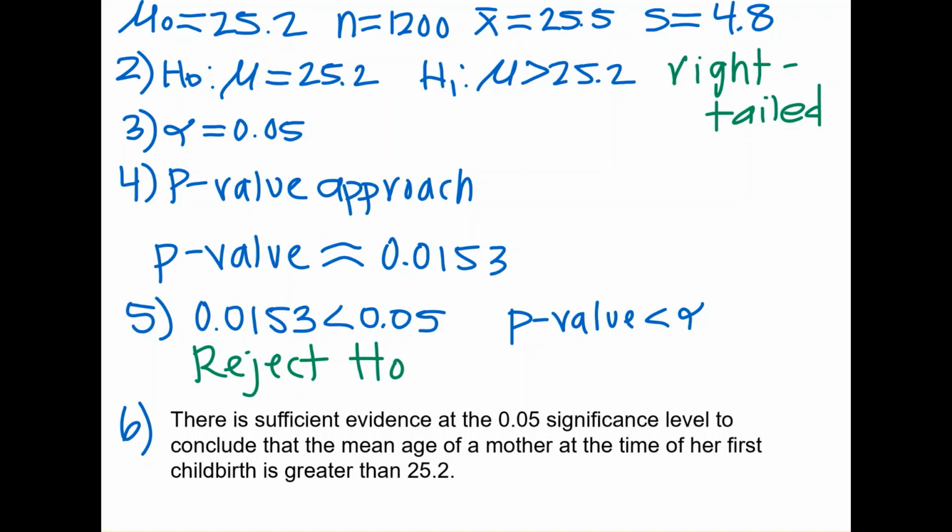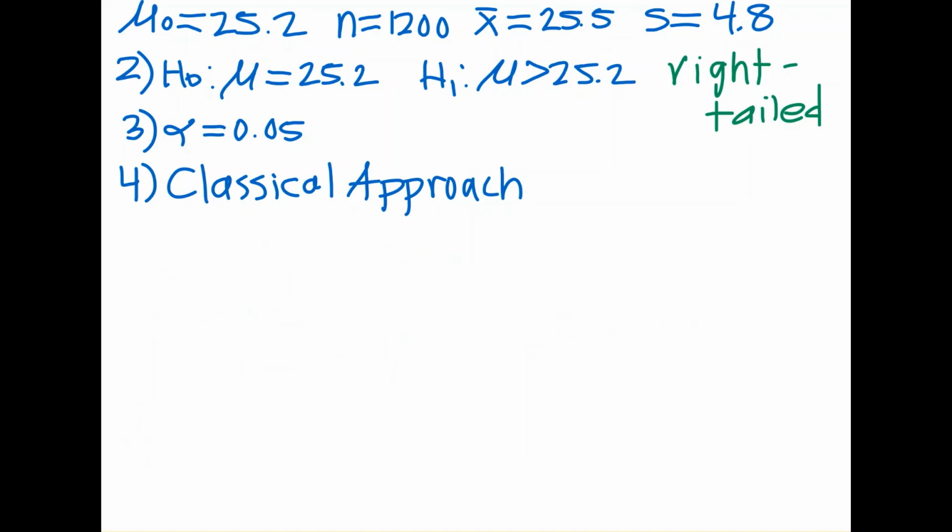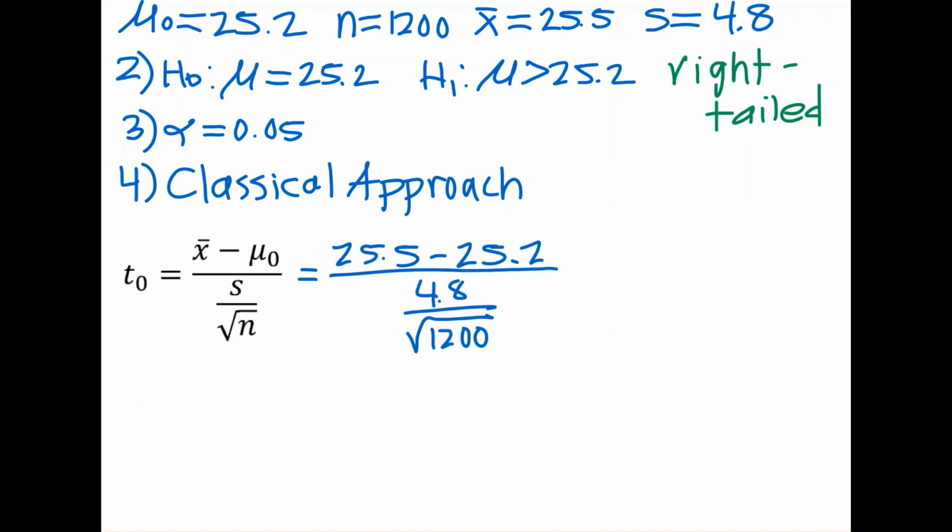Now let's use the classical approach. We can start the classical approach with step 4. First, we have to compute the test statistic T naught. You can also compute the test statistic in StatCrunch. Let's substitute the values into the formula. Type this in your calculator and we get approximately 2.17. Now let's draw a sketch.